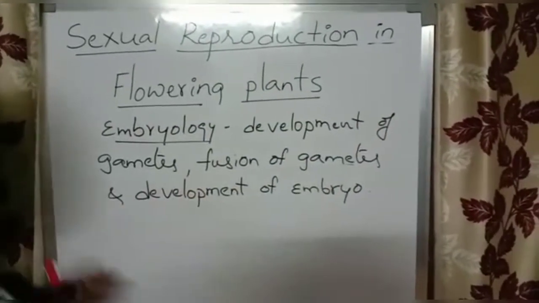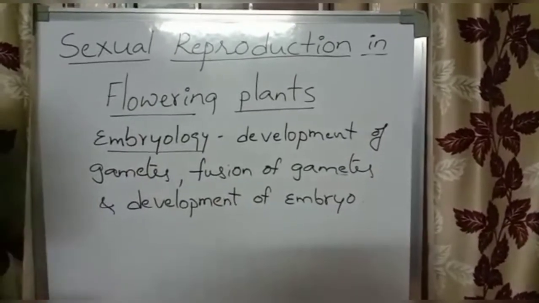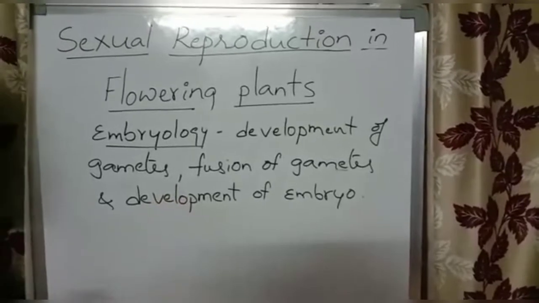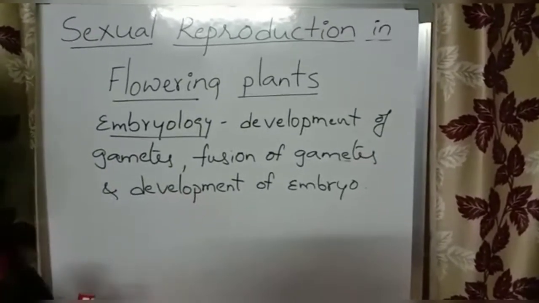Now, when we see the detailed study of sexual reproduction in flowering plants, in the beginning I told you some events. What are the events going on in sexual reproduction?